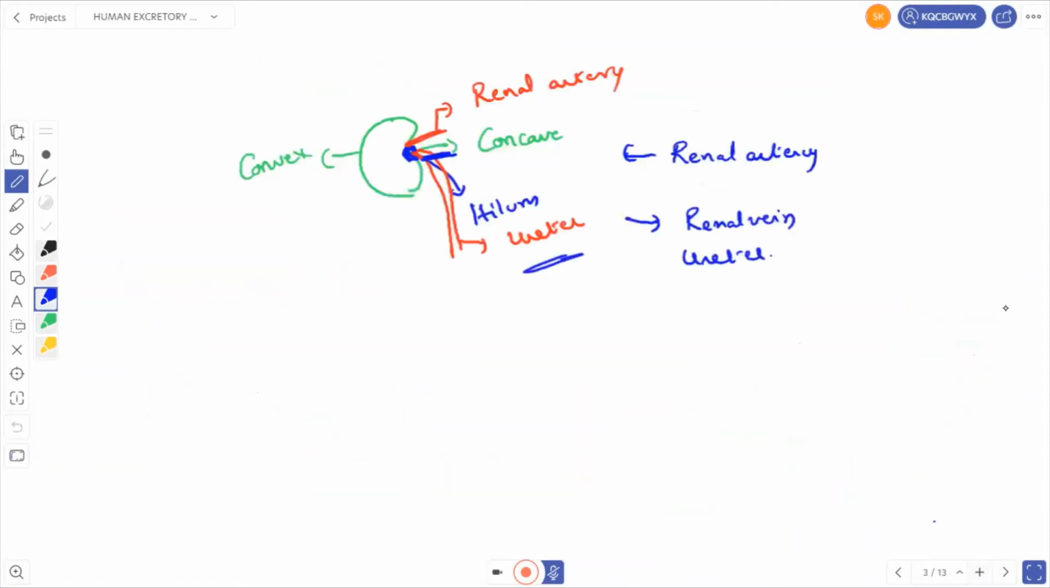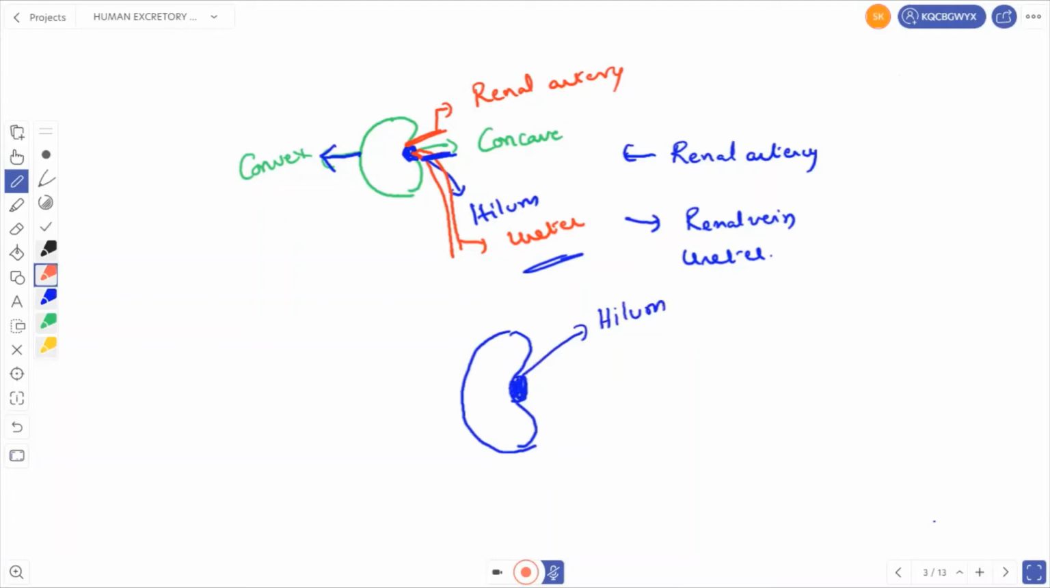Then if you see the outer surface of the kidney, it is convex in shape and the inner surface of the kidney is concave in shape. So this is the convexity, this is the concavity. The concavity consists of a notch-like structure, which is called the hilum or hilus.